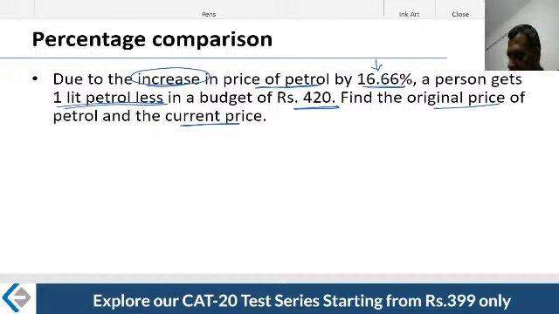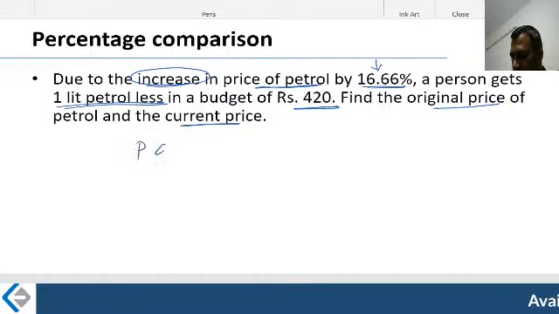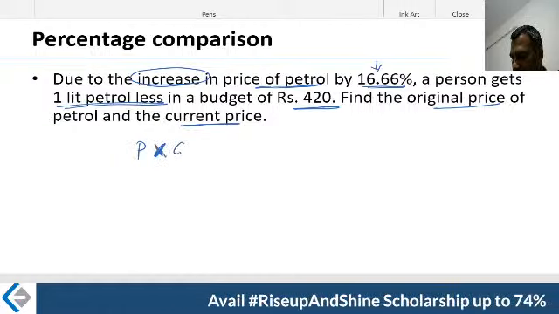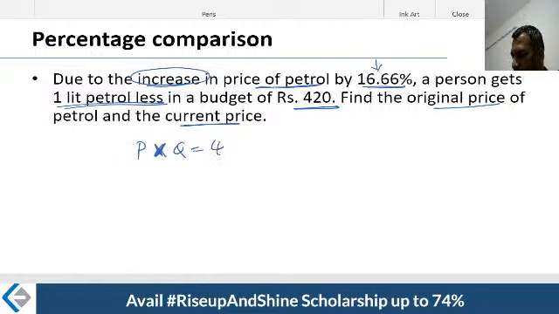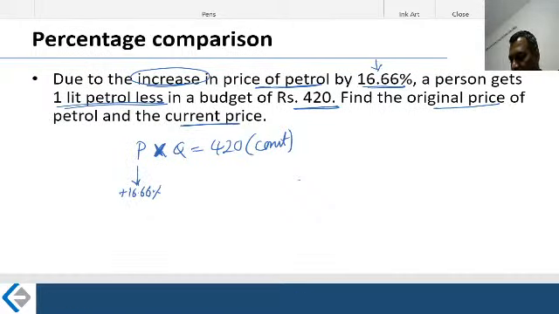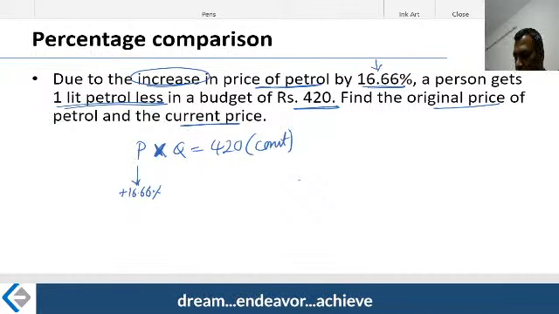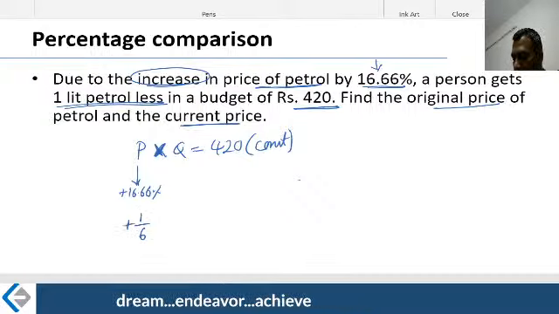By now you would have got the answer in your mind itself. So let me do it here. Price into quantity is nothing but the amount, which is 420, which is constant. What happened to the price? Price increased by 16.66% of the earlier price, P only. What is 16.66%? 1 by 6.